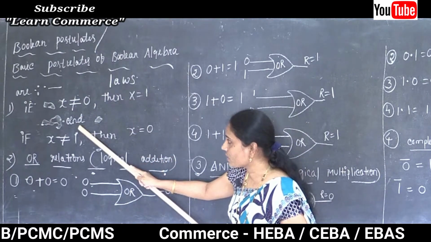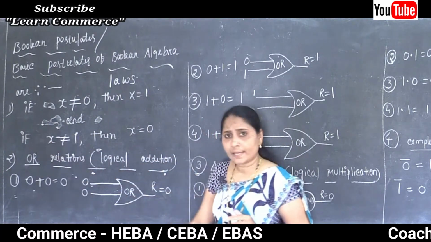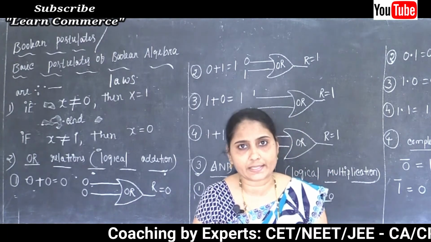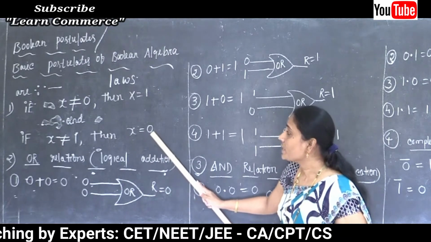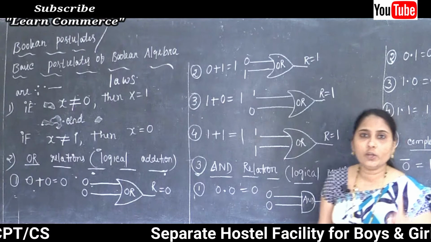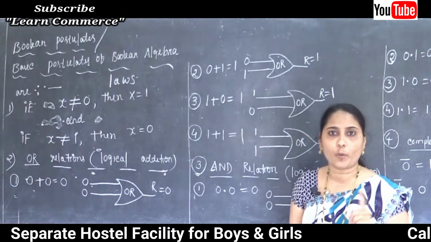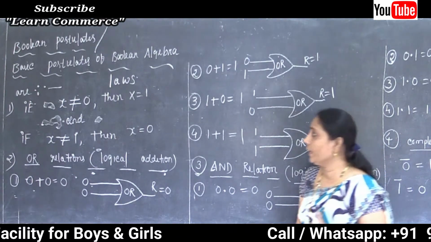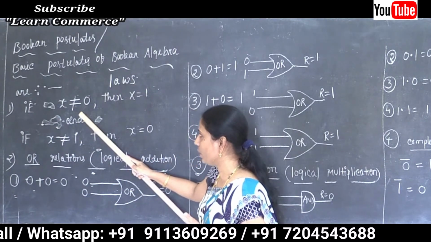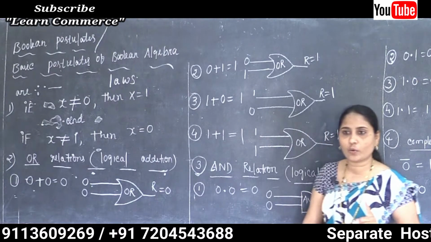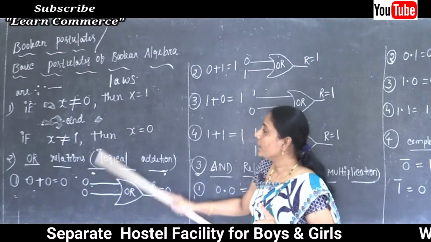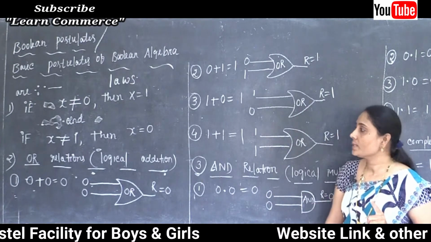And the second law says that if x value is not equal to 1, then what's the value of x? The x value is equal to 0. Okay. So these are the laws of the Boolean postulates, or the basic postulates of Boolean algebra. If x value is not equal to 0, then x value is equal to 1. If x value is not equal to 1, then x value is equal to 0.